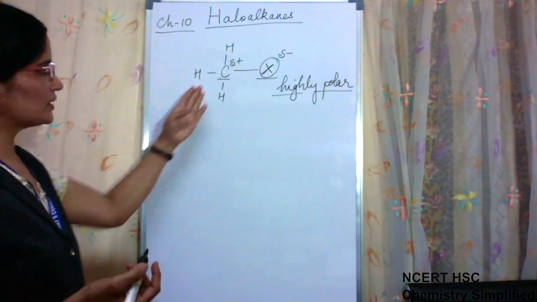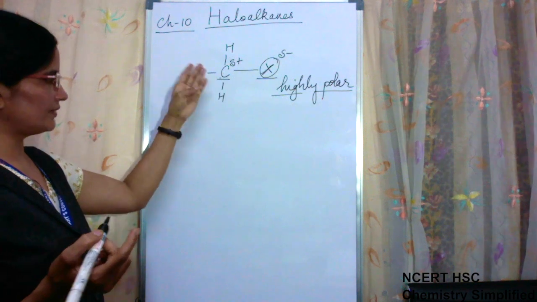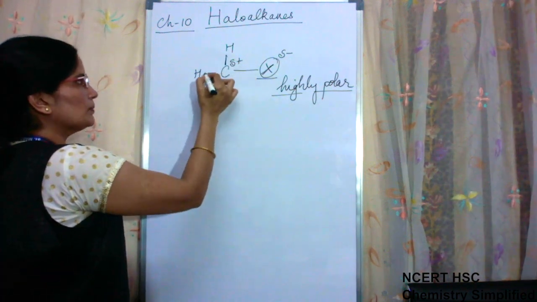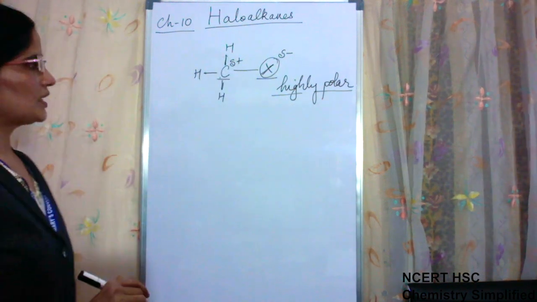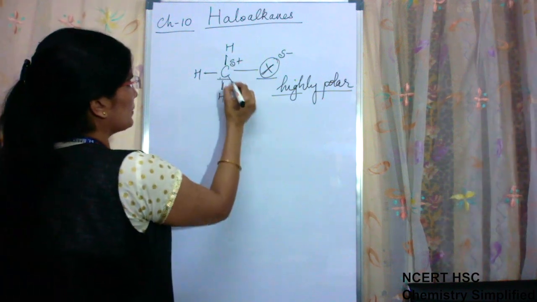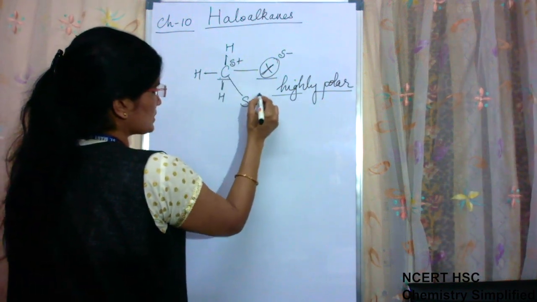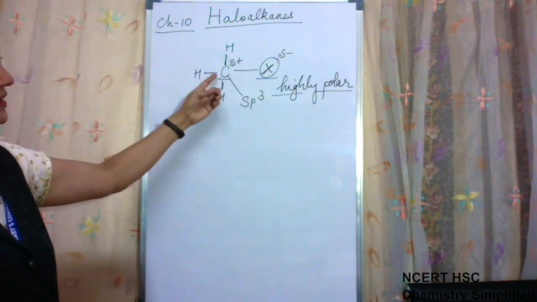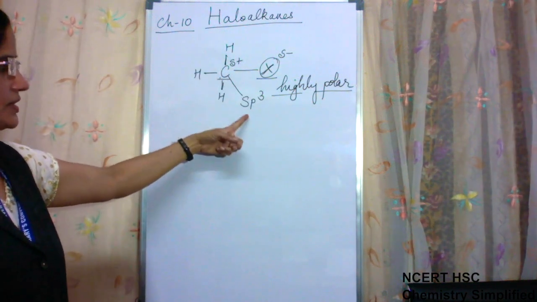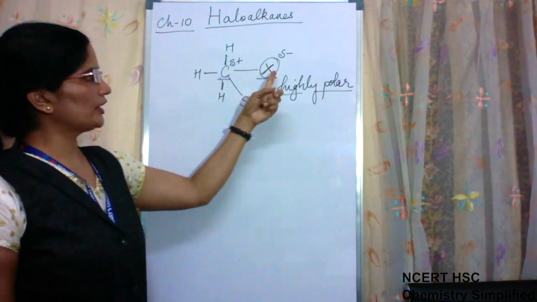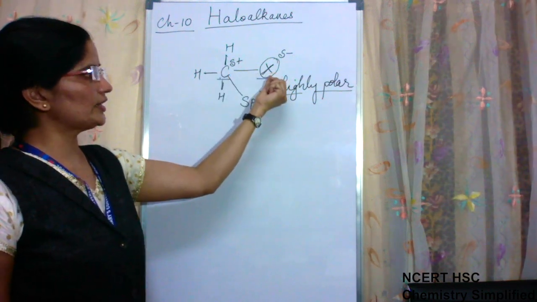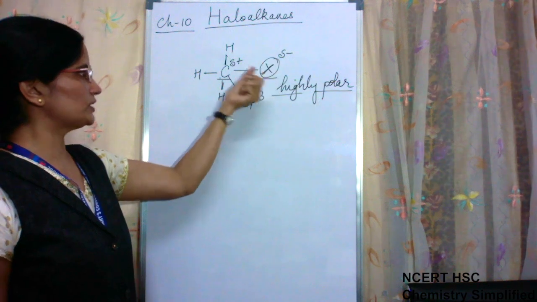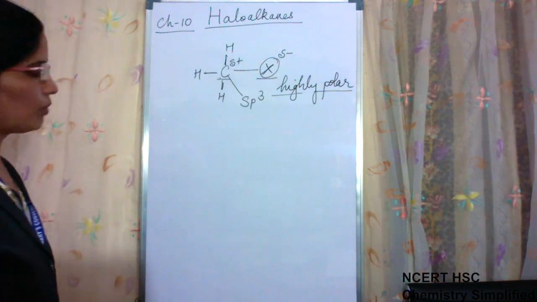One more thing is there, we have done it in class 11. If all the bonds which are attached to a carbon atom are single, at that time the hybridization of the carbon atom is sp3. So in haloalkanes, the hybridization of the carbon atom is sp3, and the polarity of the bond is such that the halogen atom acquires a partial negative charge and carbon acquires a partial positive charge.